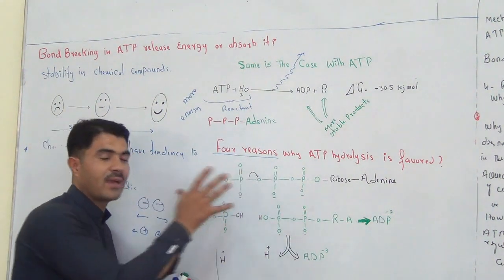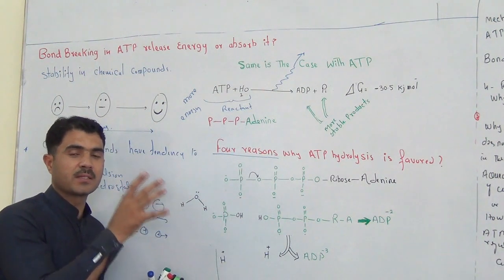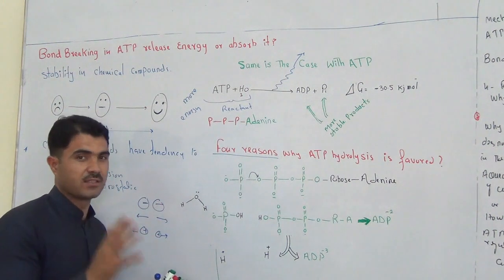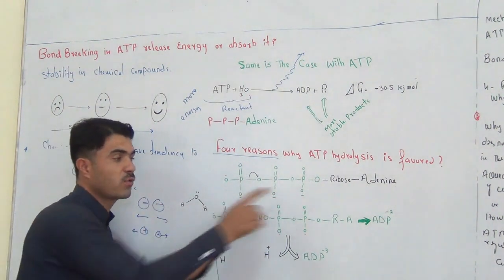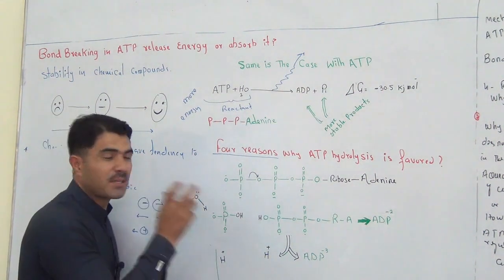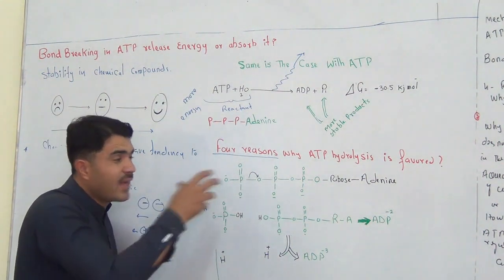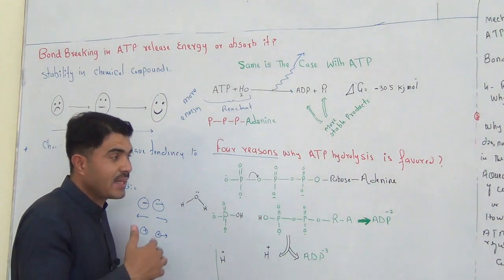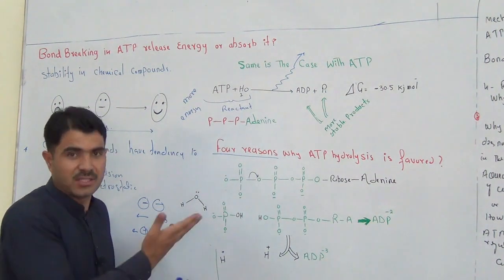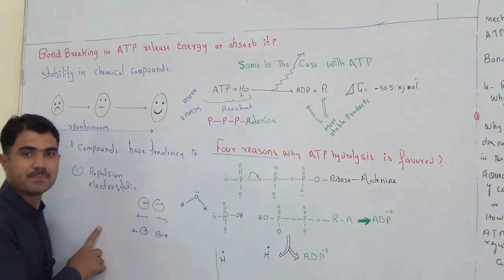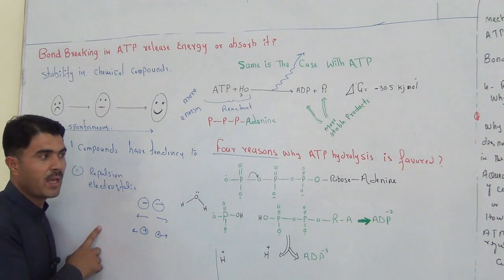So inside that ATP, the 3 phosphates have charges. There are 4 charges, and these 4 charges will exert a great repulsion. This repulsion makes that compound a little bit unstable, because these negative charges provide more energy to this compound. So we call it electrostatic repulsion.